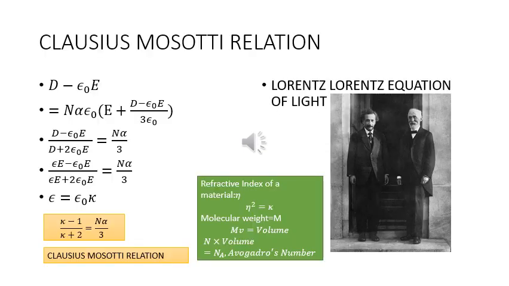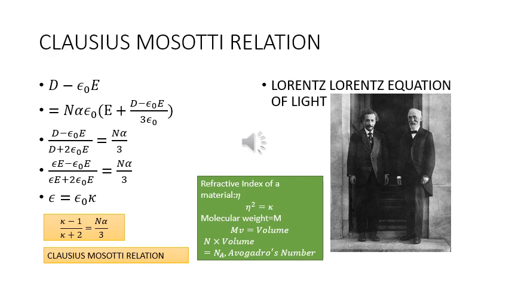Next we come to the derivation of the Clausius-Mossotti relation. Now continuing from the previous slide, D minus epsilon naught E is equal to n alpha epsilon naught within brackets E plus (D minus epsilon naught E) upon 3 epsilon naught. Solving this, we are going to get (D minus epsilon naught E) upon (D plus 2 epsilon naught E) equal to n alpha upon 3.